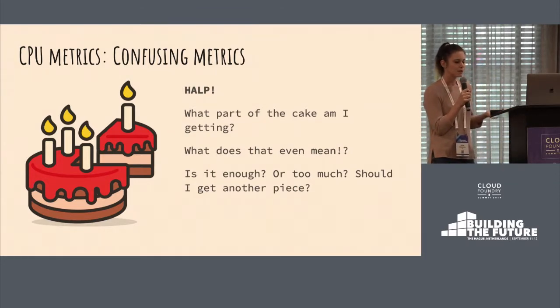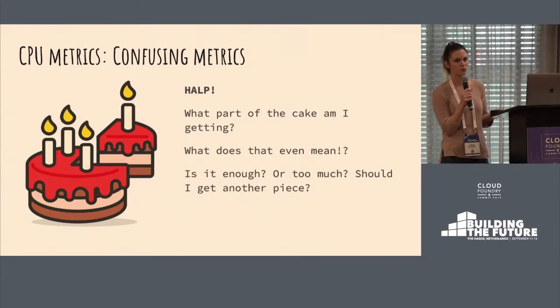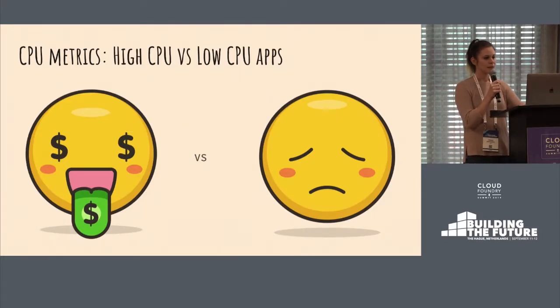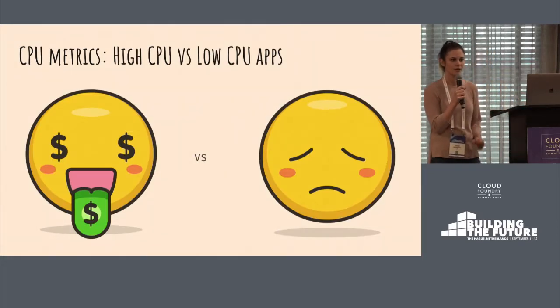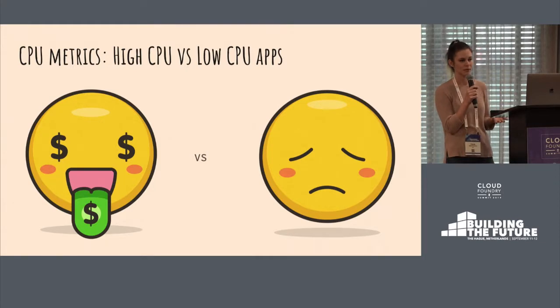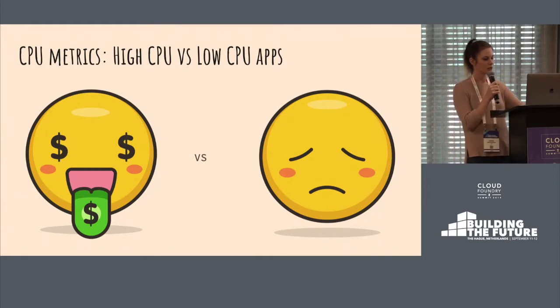So that means that it's super hard for users to understand how much CPU their application actually needs and consumes right now, and when they need to scale. And it also makes auto-scaling just impossible. The other problem is that high CPU applications can currently negatively affect normal applications or low CPU applications. Let's just look at an example.